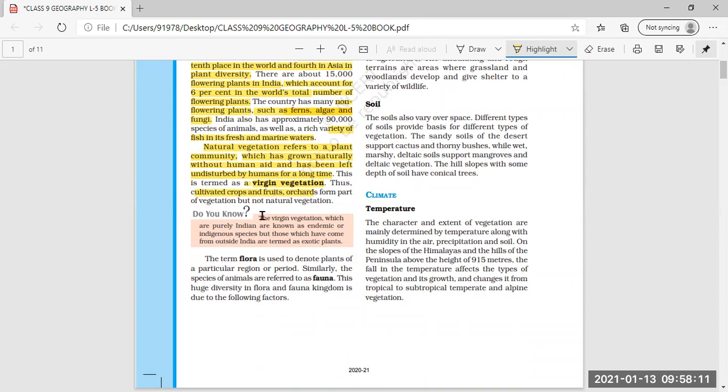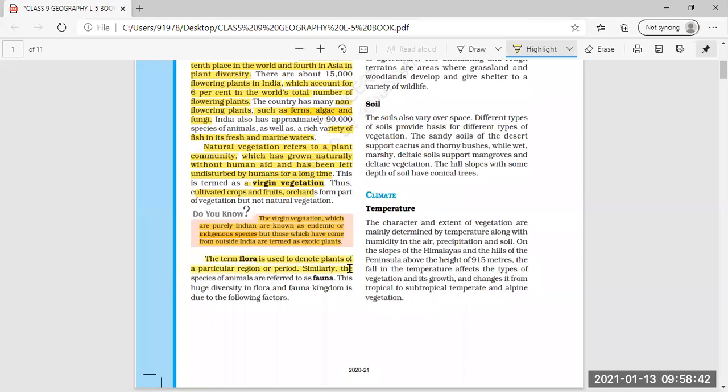You can underline this: plants which come from outside India are called exotic plants, and the natural vegetation which grows without the help of human beings, purely Indian, is known as endemic or indigenous species. Clear?